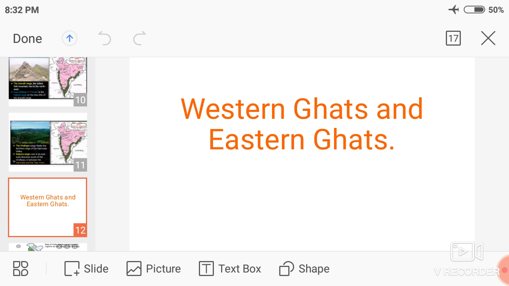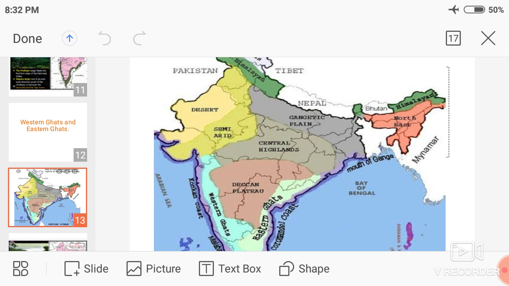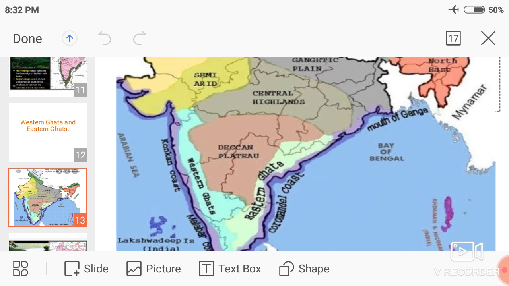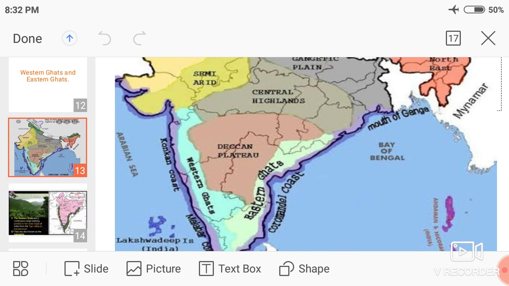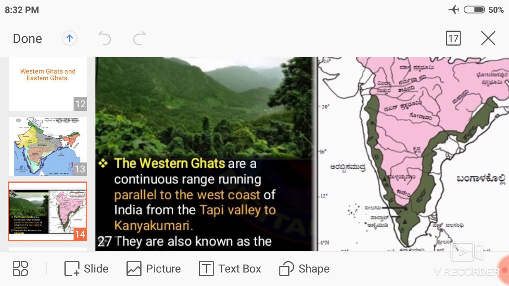Then Western Ghats and Eastern Ghats. See in the map, Western Ghats and Eastern Ghats. Western Ghats are on the west side and Eastern Ghats are on the east side. Let's start with Western Ghats. It is very important. It is asked in your examination.